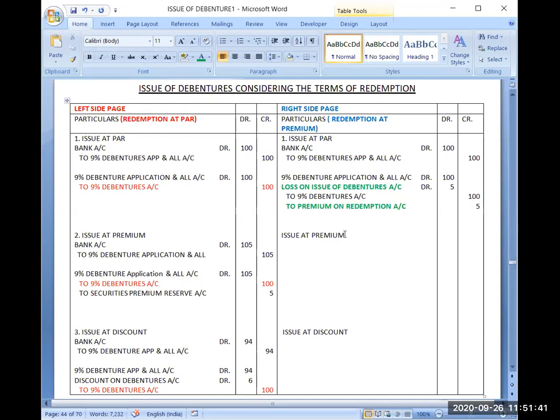Rest, if you compare, the entry is the same which you were doing earlier for issue of debentures at par. No matter whether it is redemption at par or redemption at premium, the entries will remain the same for issue of debentures. Am I correct? The entries for issue of debentures will remain the same. It may be redemption at par, it may be redemption at premium. Are you getting this point? If you compare the entries.